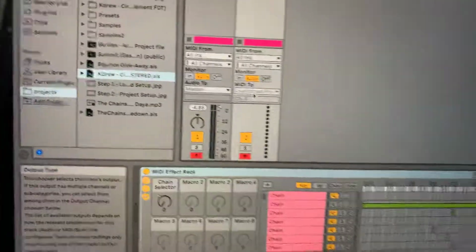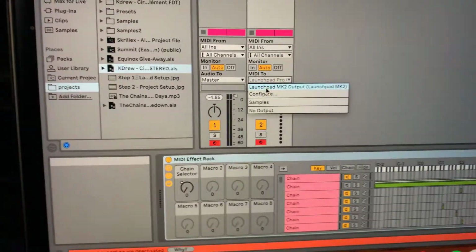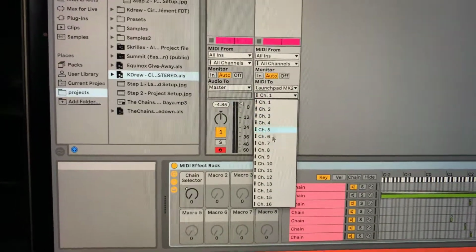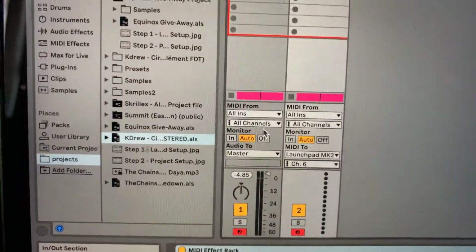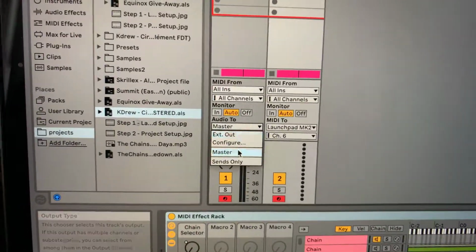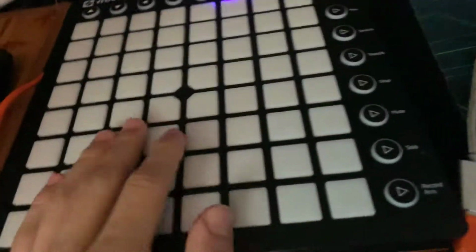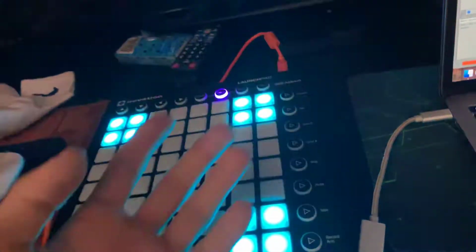Not really blurry, but what you want to do, some people just put no output, but for me, I'll just reselect it and go to channel 6. Make sure it's on lights. And for the samples, you want to make sure it's all channels and send it to master. Now, it works. That's a common mistake everybody had, fixed.